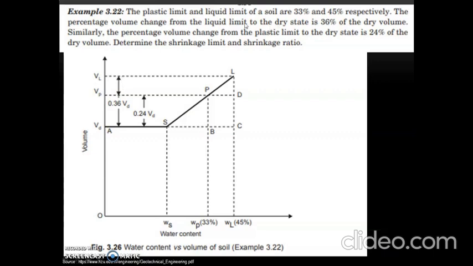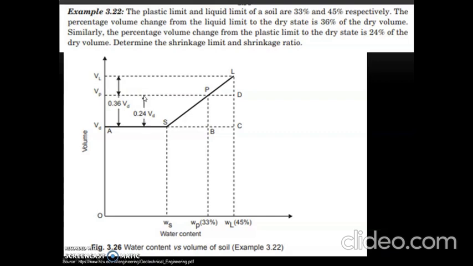Since it is mentioned that the percentage volume change from liquid limit to dry state is 36% of the dry volume, we will mark the distance between VL and VD as 0.36 VD. Similarly, the percentage volume change from plastic limit, that is from VP, to the dry state, that is VD, is 24% of the dry volume.